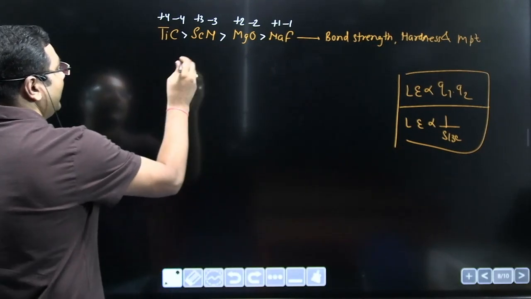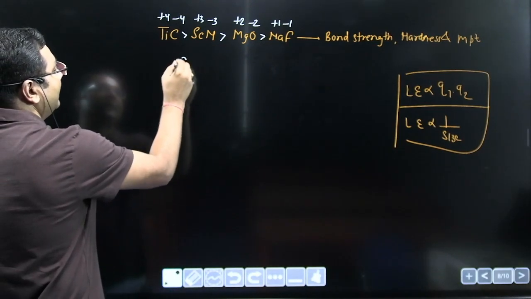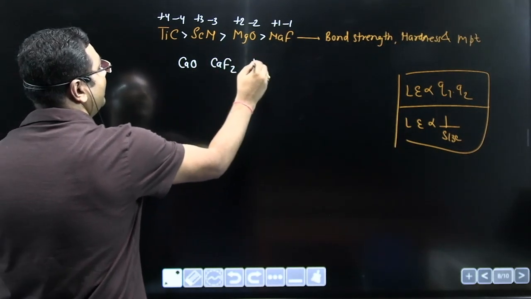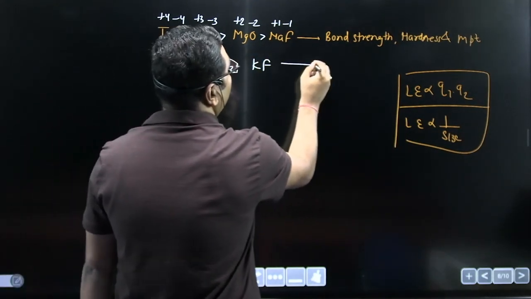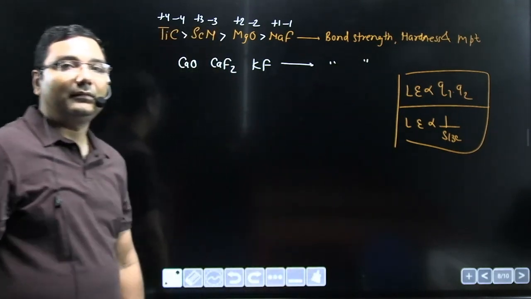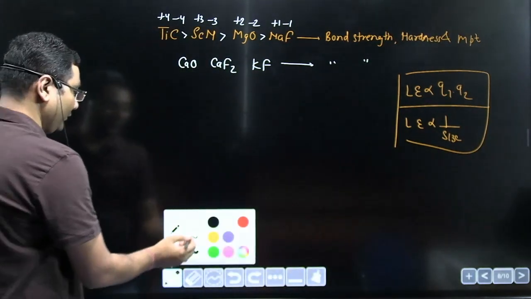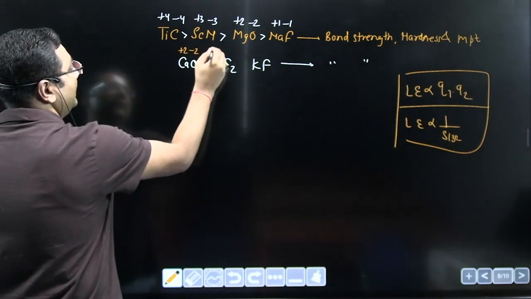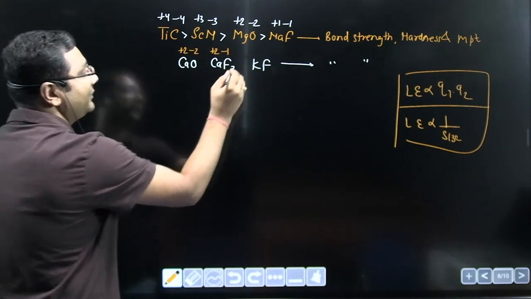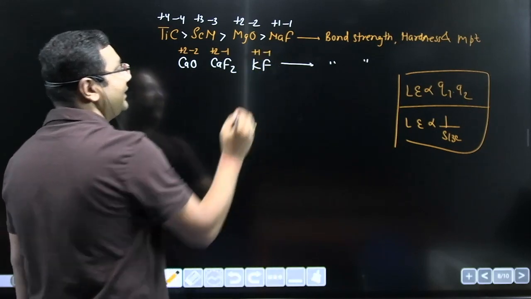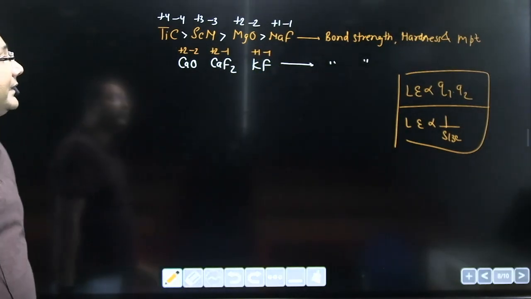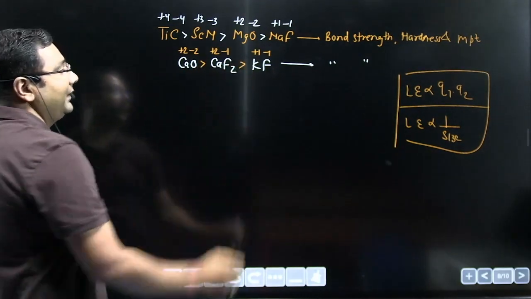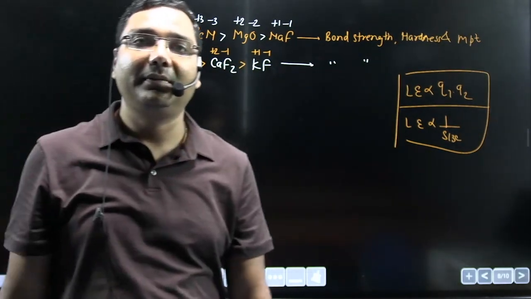Similarly, suppose I am taking calcium oxide and calcium fluoride and potassium fluoride. Again, you have to explain all these. Now you can explain very easily. This is plus 2, minus 2, this is plus 2, this is minus 1, this is plus 1, this is minus 1. Now you can see the lattice energy of calcium oxide is maximum and potassium fluoride is minimum.